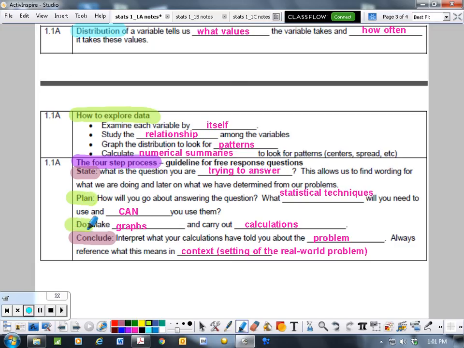And then the do part. So out of the 4 steps, making the graphs, making the calculations, that's only one little part. Everything else in stats is really understanding and communicating to others what we're doing, why can we do it, and then what does this really mean.